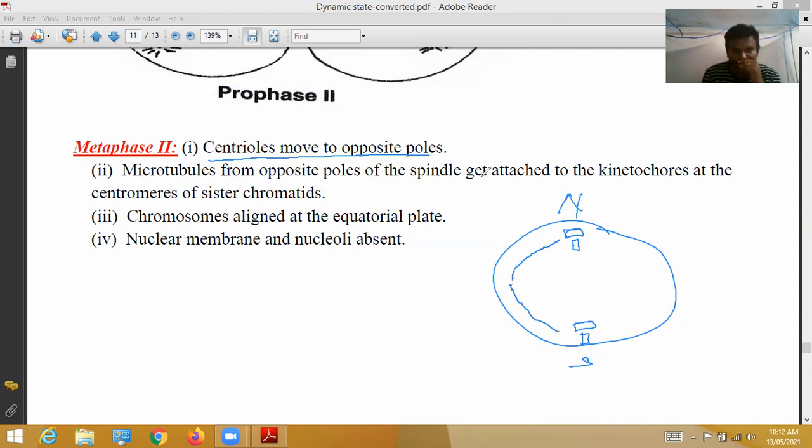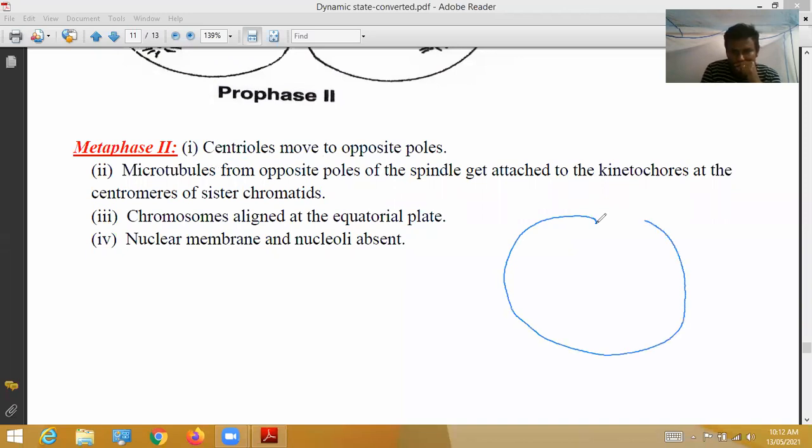Microtubules from opposite poles of the spindle get attached to the kinetochores. Assume these are microtubules. Here are the centrioles, this is also a centriole, and these are the microtubules. Here I said, microtubules from opposite poles of the spindle get attached to the kinetochores. Already I said this to you. So in the middle, what was there?